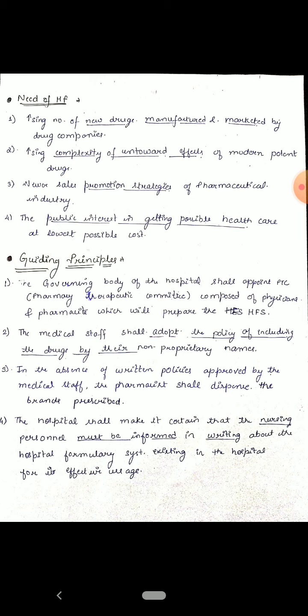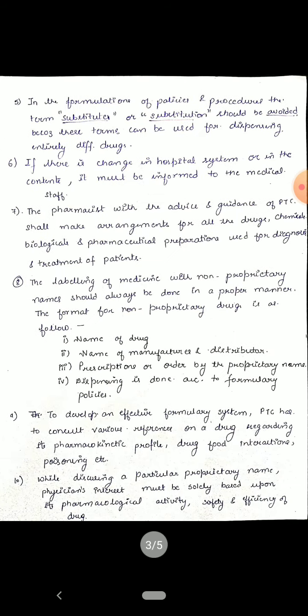In the absence of written policies approved by the medical staff, the pharmacist shall dispense the brands which are prescribed. The hospital shall make certain that the nursing personnel are informed in writing about the hospital formulary system existing in the hospital for its effective use.